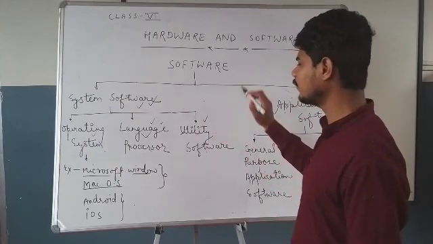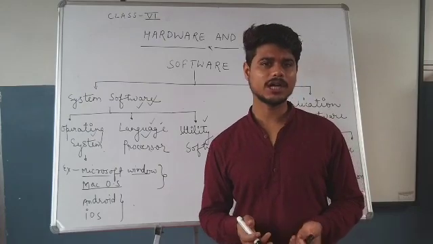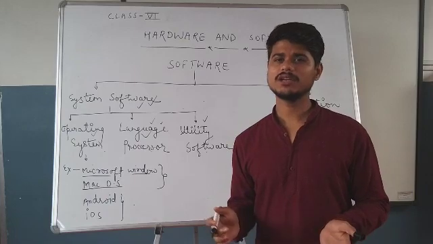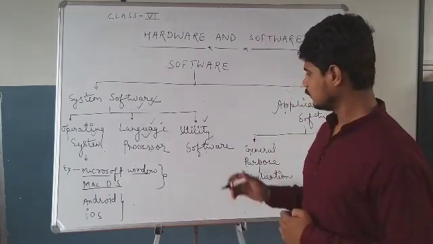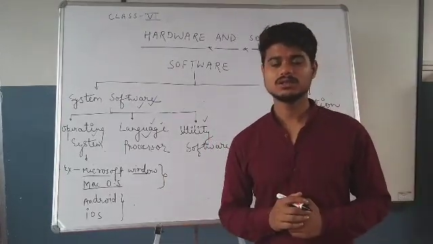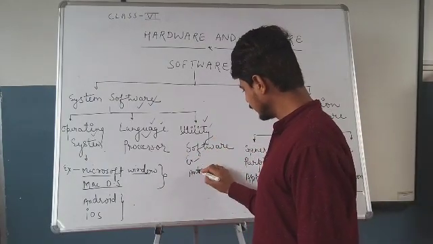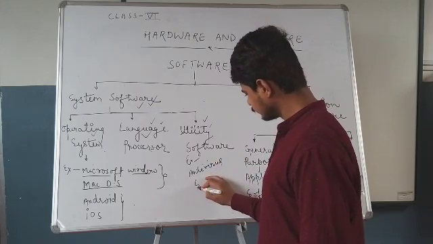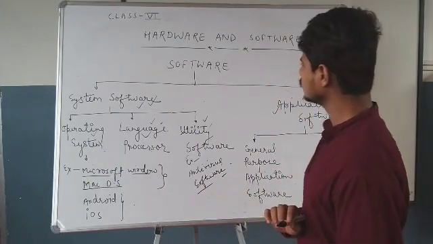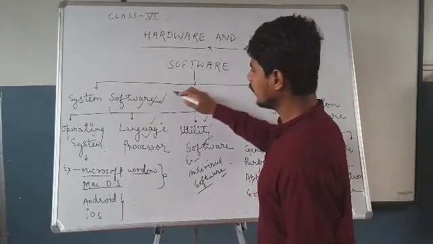Now what is utility software? Utility software is an app program that is designed to perform maintenance or housekeeping work on a computer system in order to ensure its smooth functioning. Examples of utility software are antivirus software. Now students, we have learned about system software.